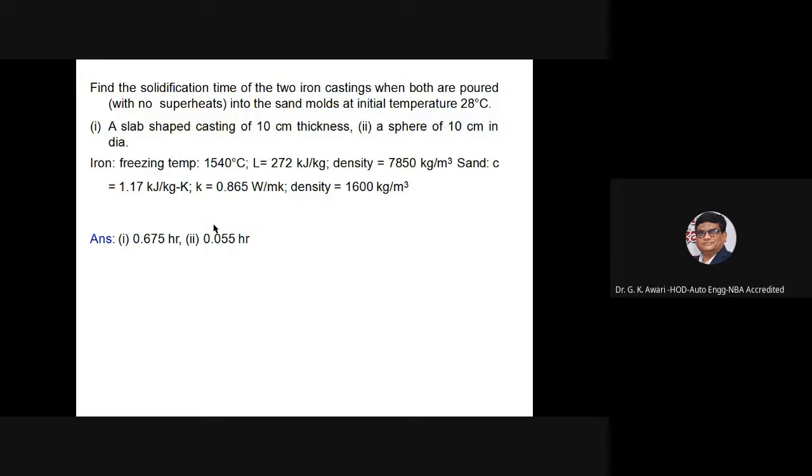So this is one of the numericals which asks you to find the solidification time of 2 cast iron castings when both are poured with no superheat into sand molds at an initial temperature of 28 degrees centigrade. A slab shaped casting of 10 mm thickness and a sphere of 10 centimeter in diameter. So the iron freezing temperature is 1540 degrees centigrade, L is 272 kilojoule per kg, density is 7850, and then calculate it.